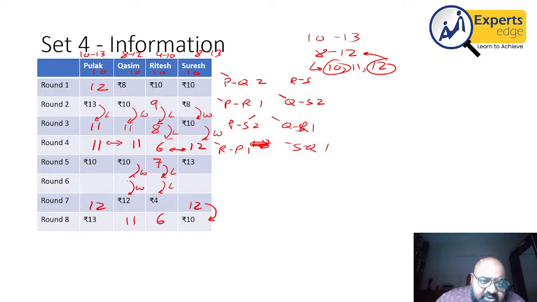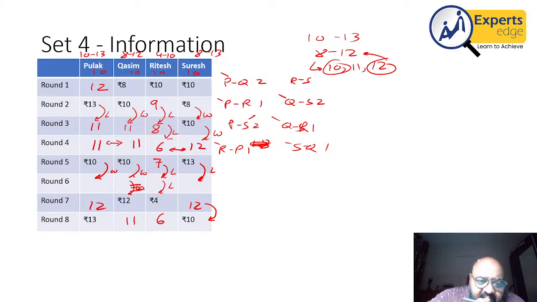A win and a win is not necessary here. 13 has to go to 12. Of course, this has to be a loss. Only then will 13 work, because 13 is the highest value for Suresh, it has to decrease in the next round. So these two, R and S, have to be losses for sure. Therefore, P and Q will be wins for sure.